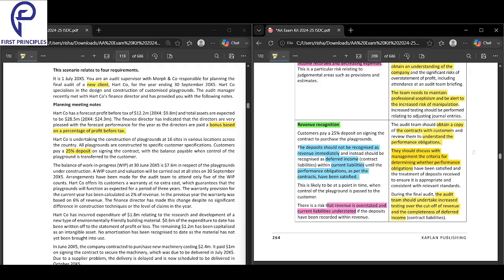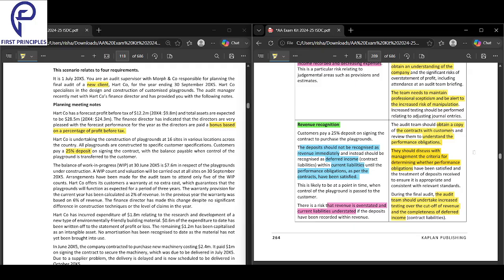So the auditor's response to this problem should be that they obtain a copy of the contract with the person who has signed it and understand the amount of performance obligation that will be recorded for the current year. Then they should discuss with management whether the performance obligations are met.